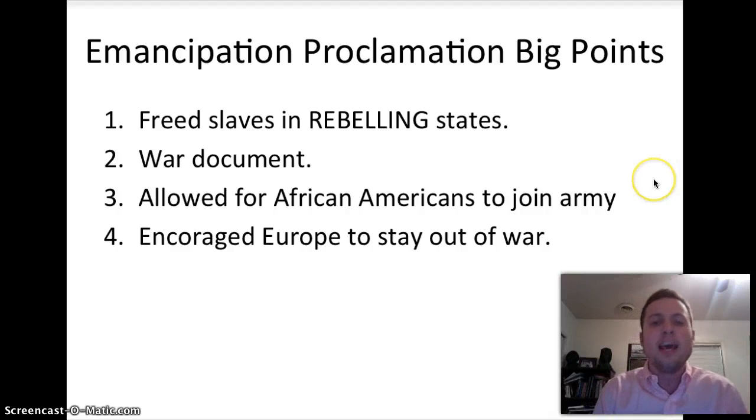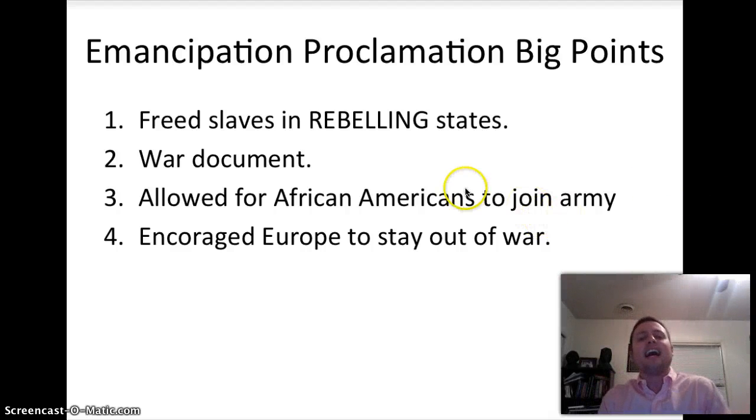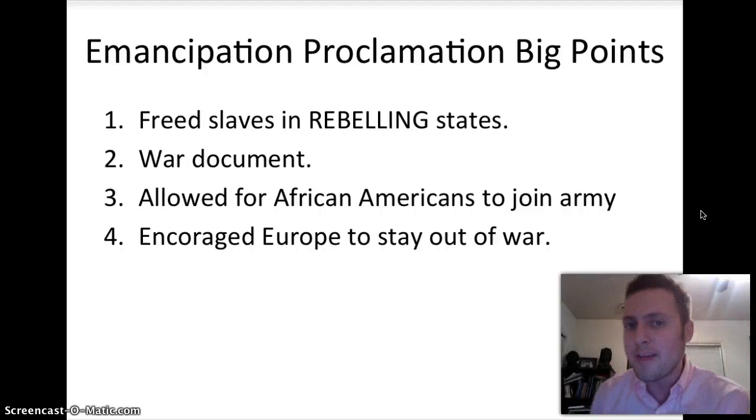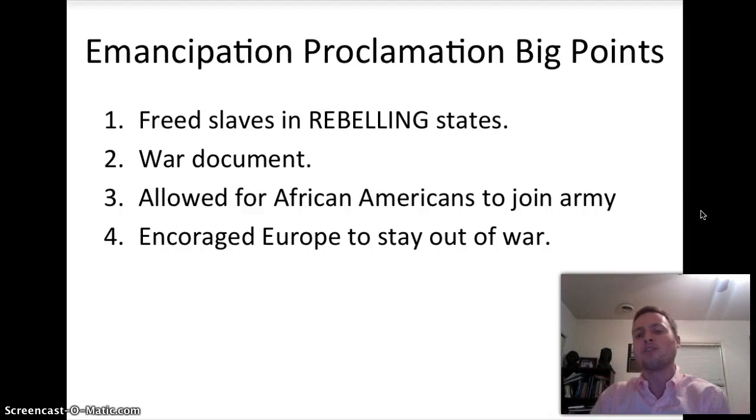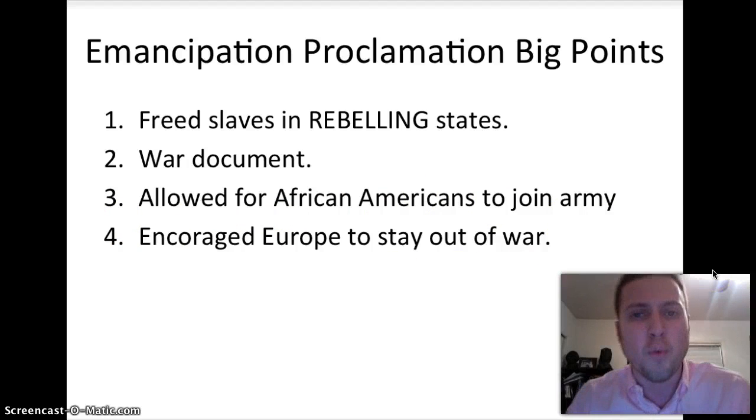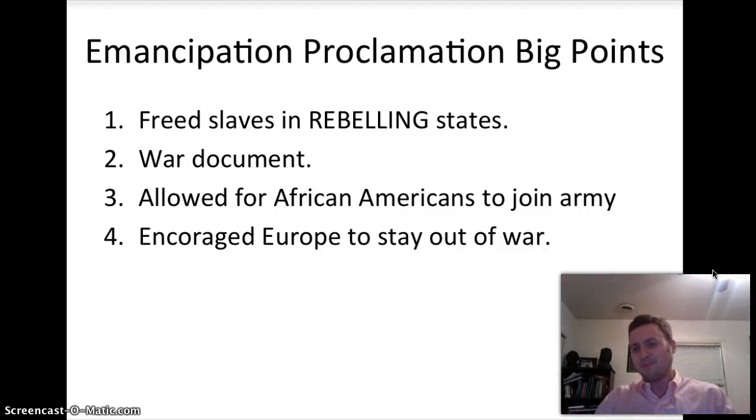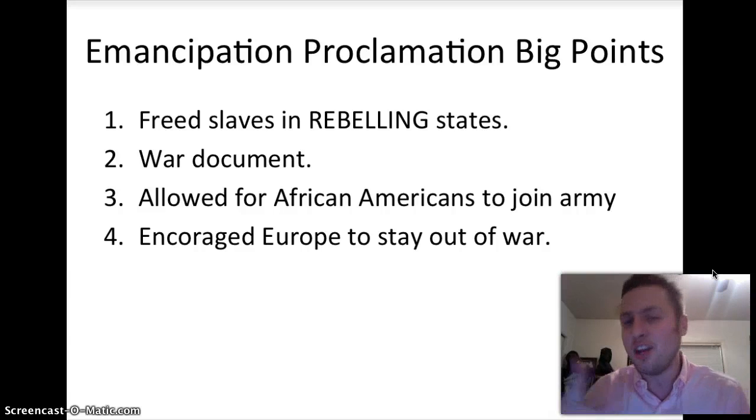to fight this war. Hey, speaking of fighting this war, it allowed African Americans to join the army. Frederick Douglass pushed Abraham Lincoln and said, you got to let African Americans fight. And so the Emancipation Proclamation does that. Also, it encouraged Europe to stay out of the war. Don't help the Confederacy, because this is a war over slavery, and you don't want to be on the wrong